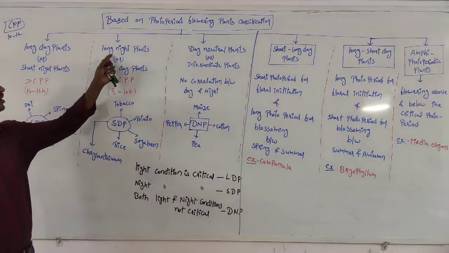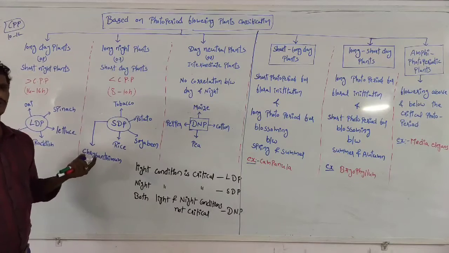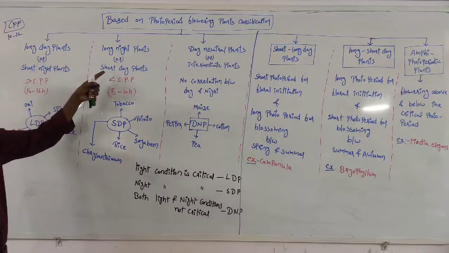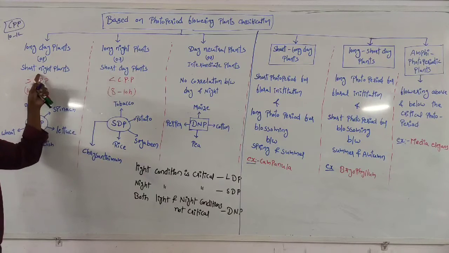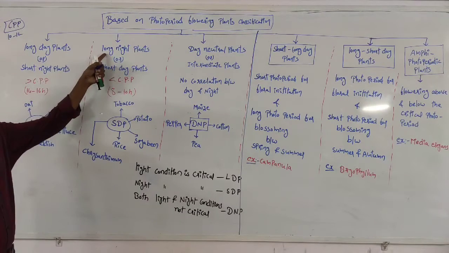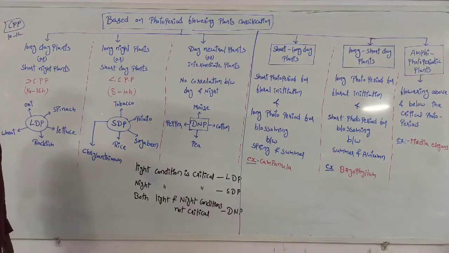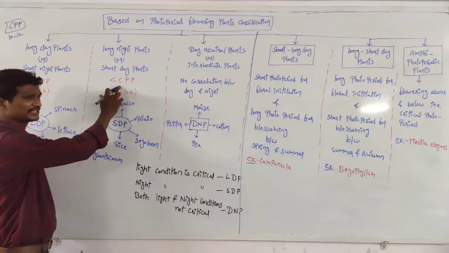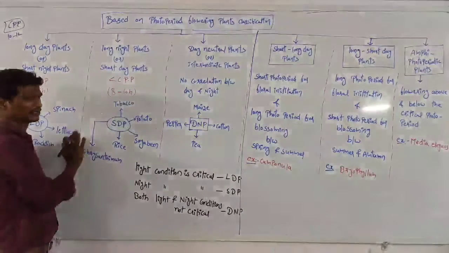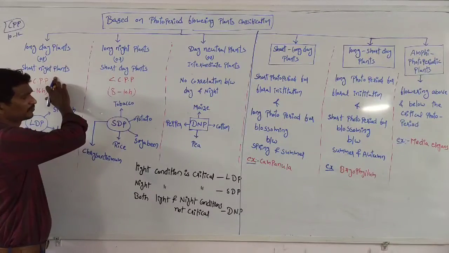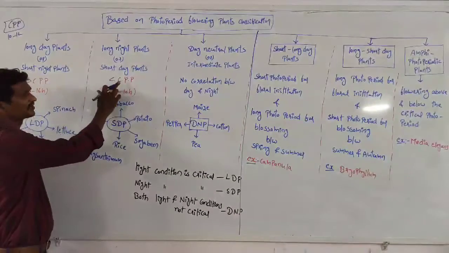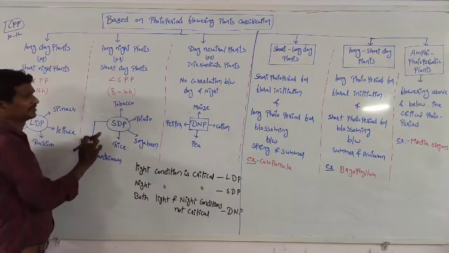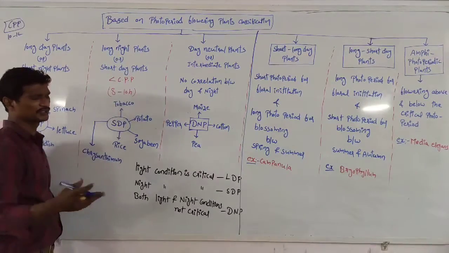And next is the long night plants, automatically short day plants. This one is long day, this one is short day. This one is short night, this one is long night. Because here the plants require light less than the critical photoperiod value. This is more than the critical photoperiod value, this is less than. Here the time period is 8 to 10 hours.